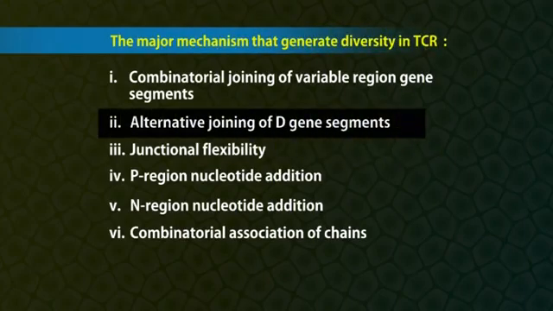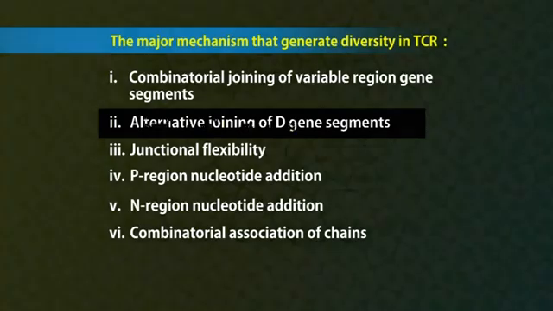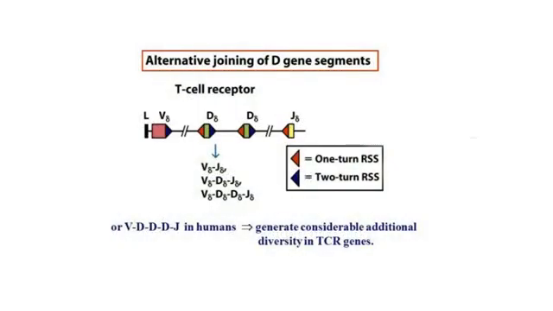Alternative joining of D gene segment. The location of 1-turn 12 base pair and 2-turn 23 base pair recombination signal sequences in TCR beta and delta chain DNA allows for alternative joining of D gene segments. Thus, it is possible for a V-beta gene segment to join directly with a J-beta or a D-beta gene segment, generating a VJ-beta or VDJ-beta unit.